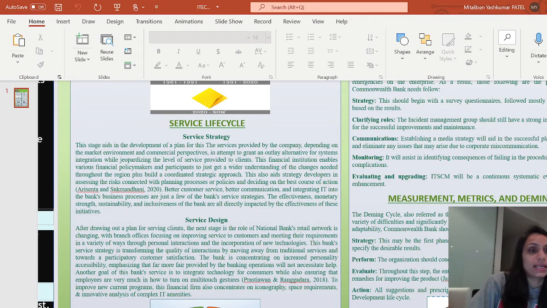So, service strategy. It is the development of a plan for the service provided by the company, depending on the market environment and the level of service provided to clients. IT integration into the bank's business processes are just a few of the bank's service strategies. Service design is next. The bank's retail network is changing, focusing on improving service to consumers and meeting requirements in a variety of personal interactions and incorporation of new technology.